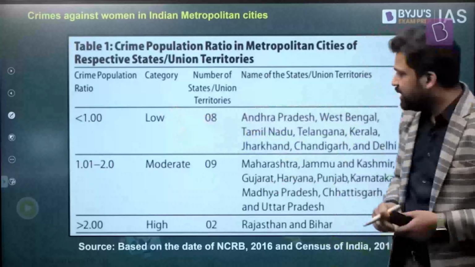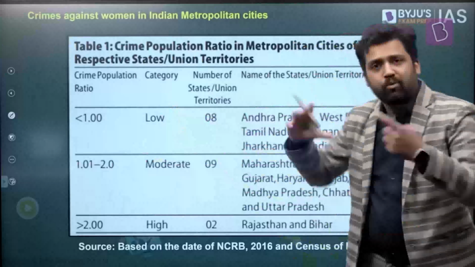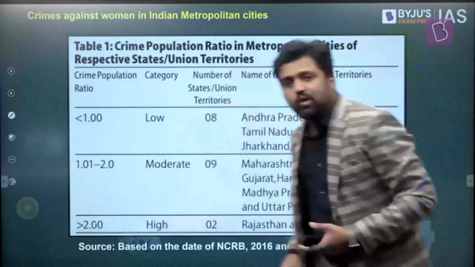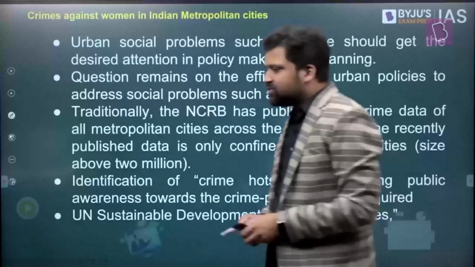If the crime population ratio is less than 1, the metropolitan cities are safe in these places. If the crime population ratio is greater than 1, again, the metropolitan cities have a high amount of crime. If it is greater than 2, again, the number of crimes happening in these metropolitan cities is dramatically high as compared to the rest of the state. So this is what they find out.